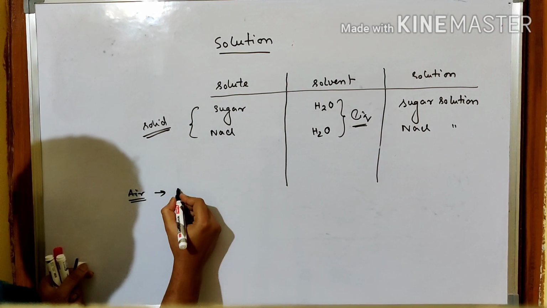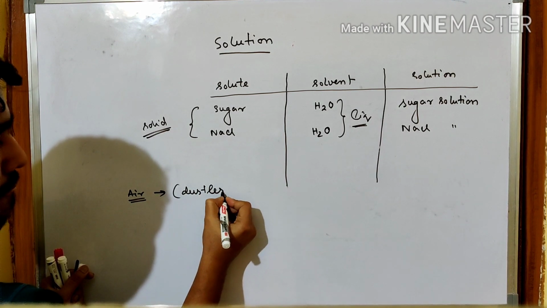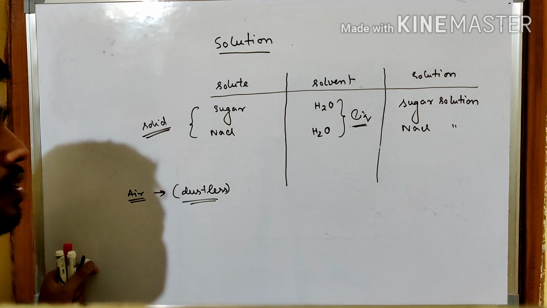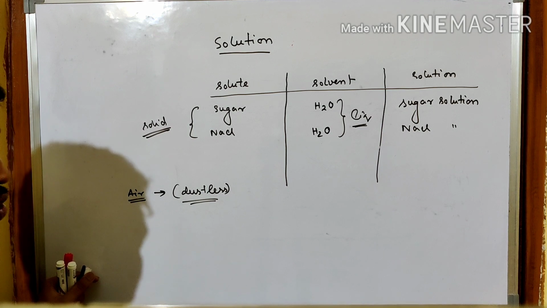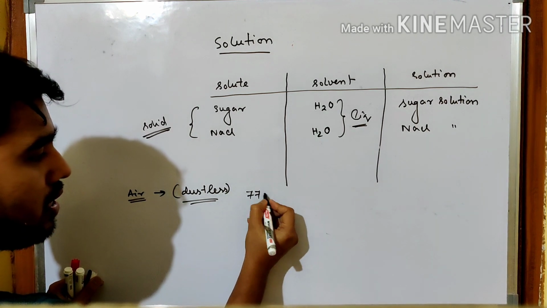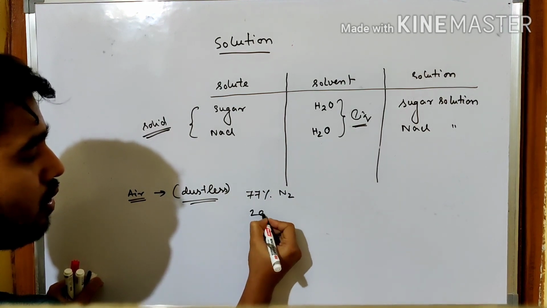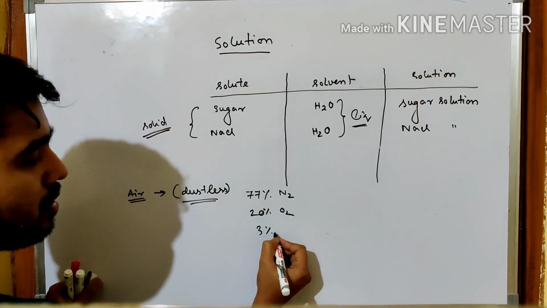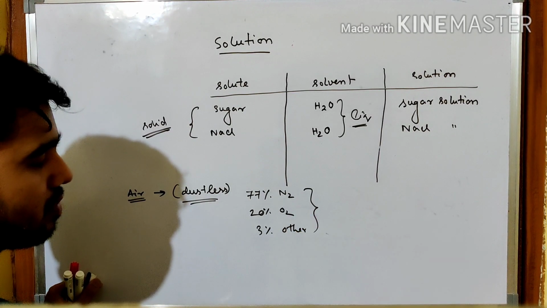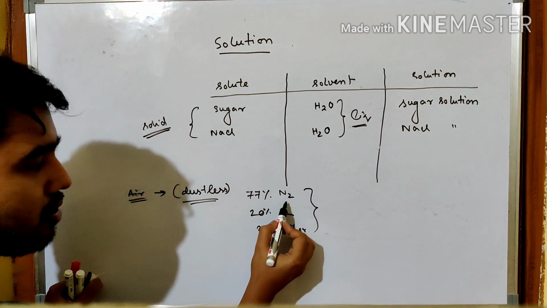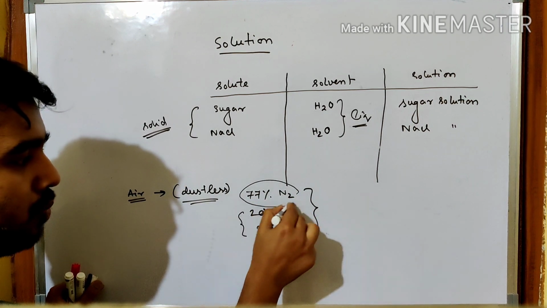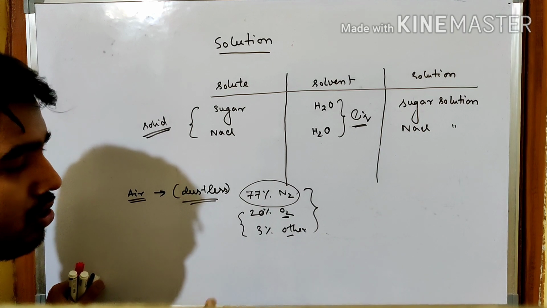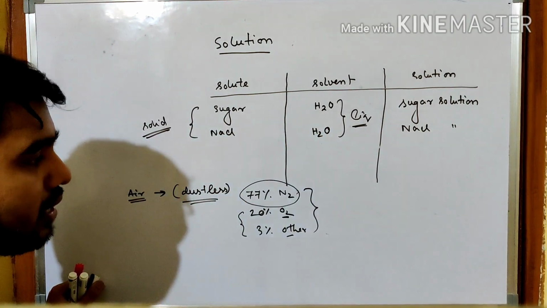Air, if it is dustless, because if the dust is present, obviously the homogeneous nature will not be there in air. So the homogeneous nature of the solution is disturbed. But for dustless air, it is mostly 77% nitrogen and 20% oxygen, and the remaining 3% is other gases. Here you see the amount which is less is the solute, the amount which is more is the solvent. So here also it is not a solid-liquid case.